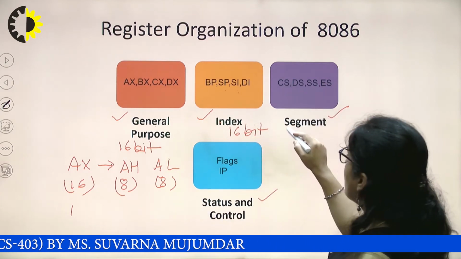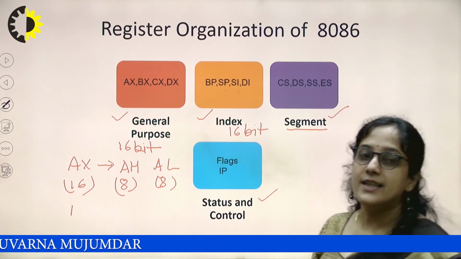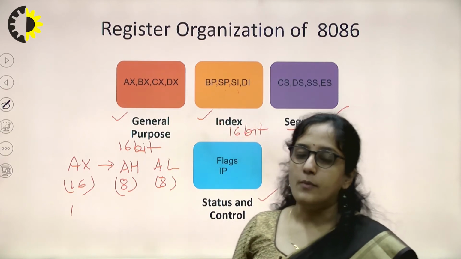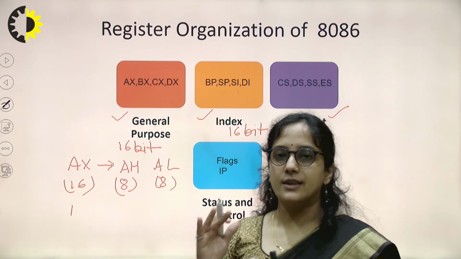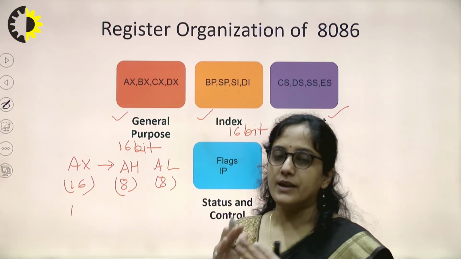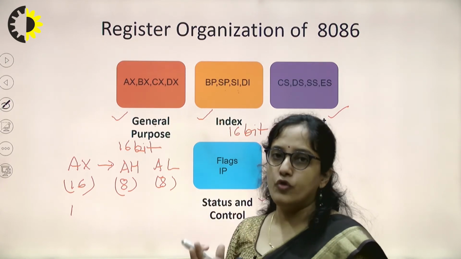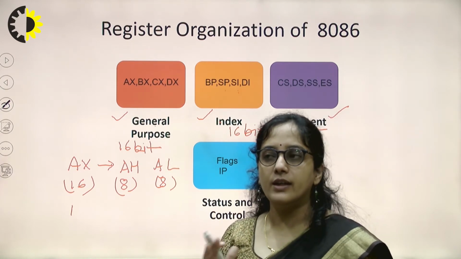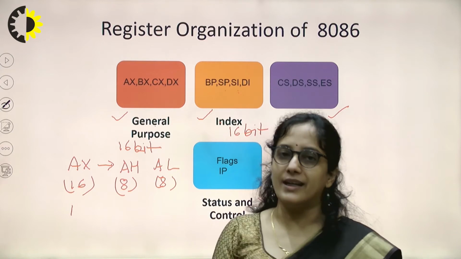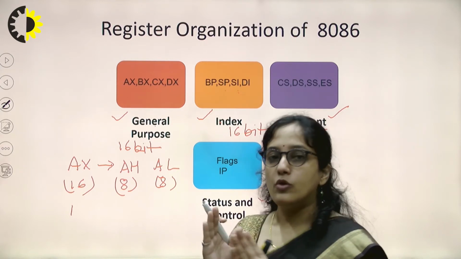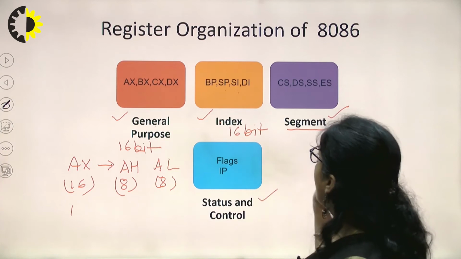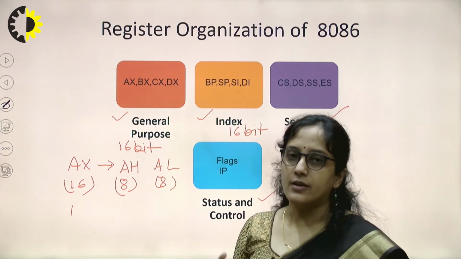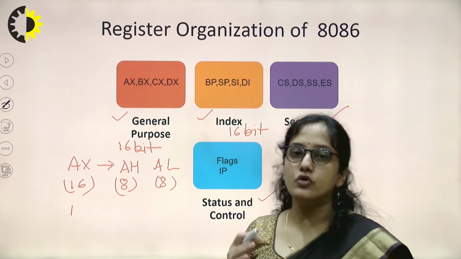Then there is a special case in 8086, that is segmentation. We will see what this memory segmentation is. The memory is not considered as a single block. We have segmented our memory into 4 parts. This segmentation is used so that we can have a different location for the program and a different location for data. So the segment register is used to hold the address of that particular segment where the microprocessor wants to communicate.